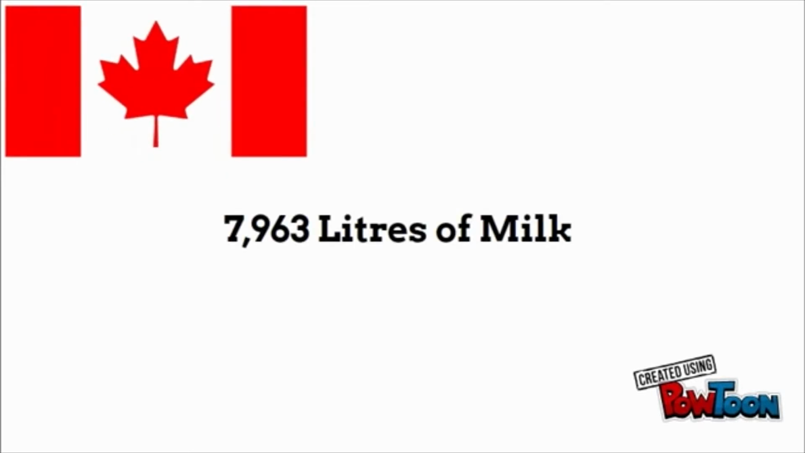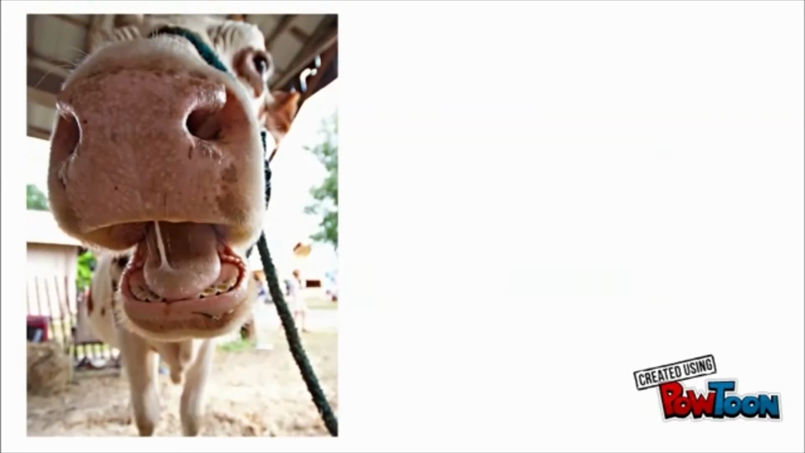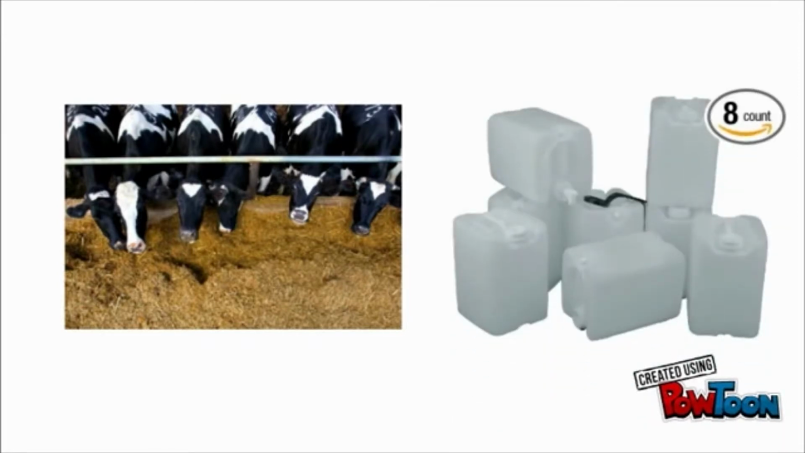Some cool facts about cows. In Canada, a cow produces 7,963 liters of milk every year on average. Cows are red-green colorblind. A dairy cow can produce 125 pounds of saliva in a single day. Cows eat 100 plus pounds of feed a day and drink 7 to 8 gallons of water.